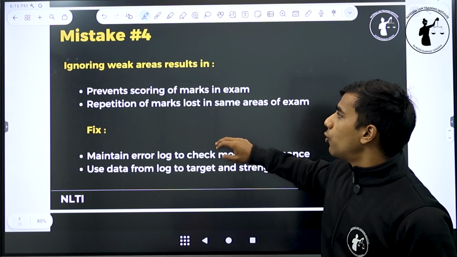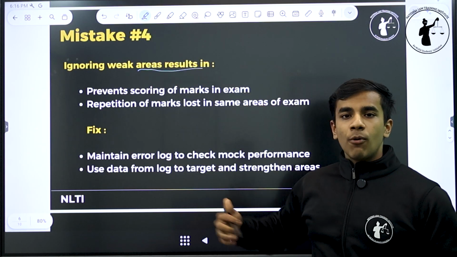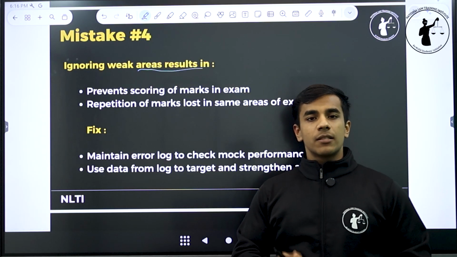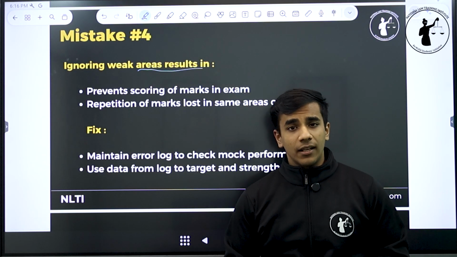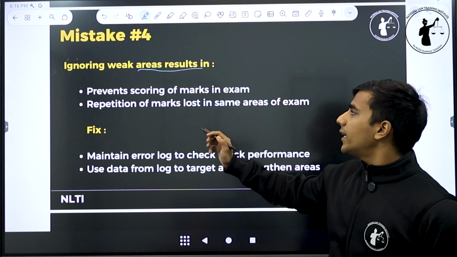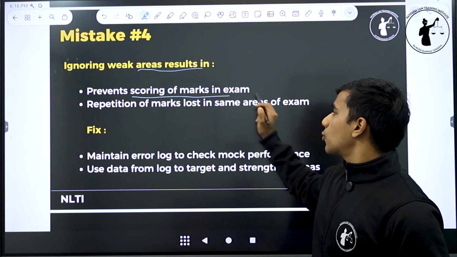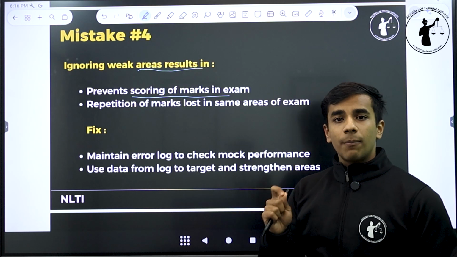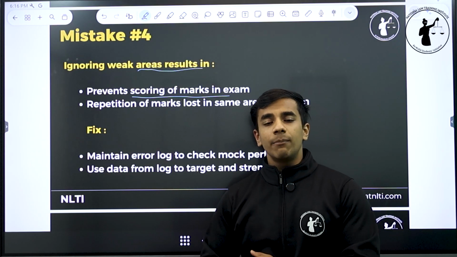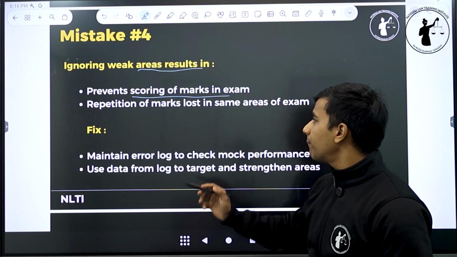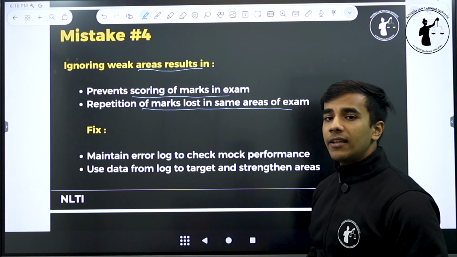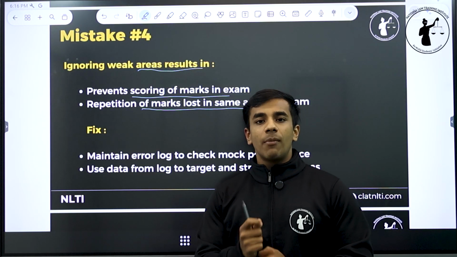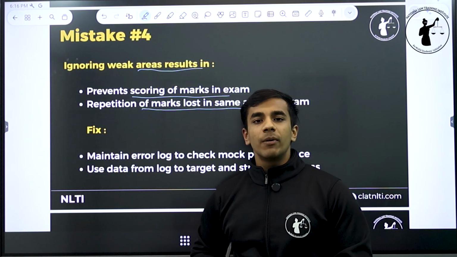Mistake number 4, ignoring weak areas. If you keep on ignoring your weak areas, might be maths, or your weak areas might be English or GK, it will prevent you from scoring marks in the actual exam. जो आप mistake अभी mock में कर रहे हो, वही same mistake आप actual paper में भी करोगे, and repetition of marks lost in same areas of exam. तो same गलती बार बार repeat होती रहेगी अगर आप अपने weak areas पर काम नहीं करोगे.